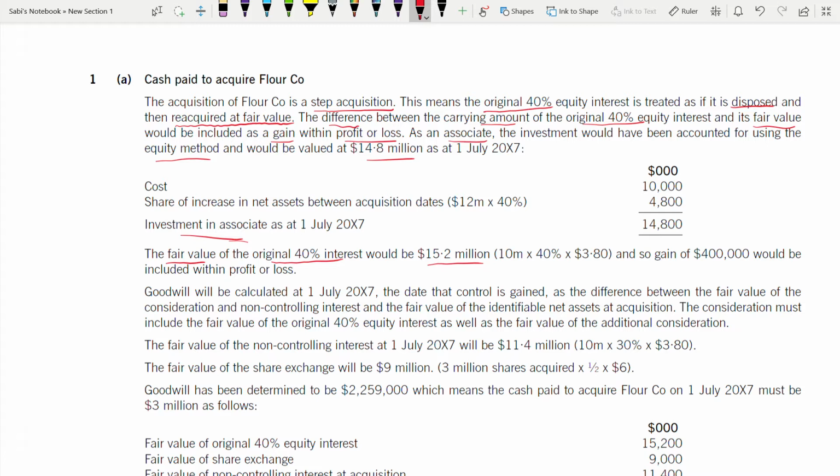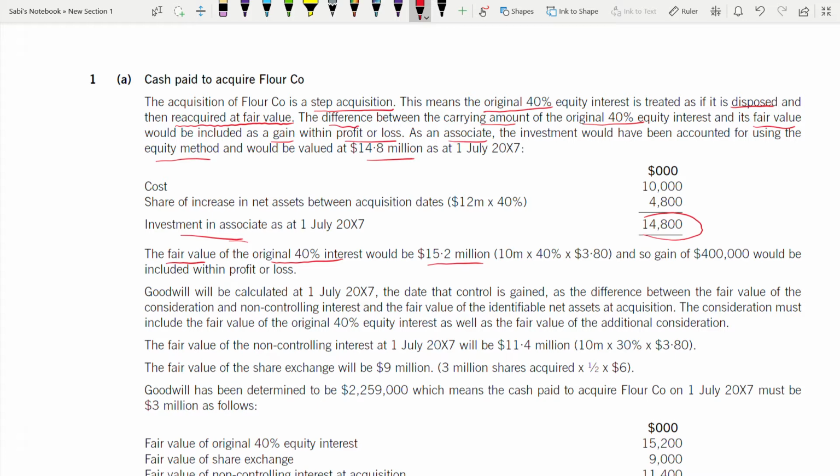So for that initial 40%, that is an associate. You haven't acquired control, that's why it's not a subsidiary yet. So now the fair value you have to find. This is the carrying amount, 14.8. You got the carrying amount. Now you want to find the fair value also. How will you find the fair value?